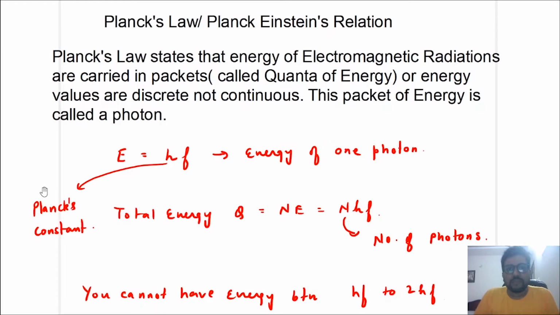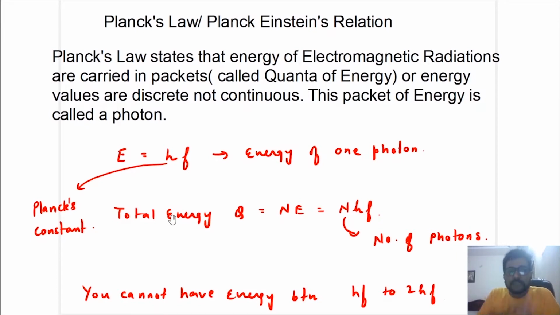So what is a photon? A photon is nothing but a packet of energy that is carried by electromagnetic radiation. He said that the energy carried by photons is not continuous, but has discrete values, and it can be carried in integral multiples of packets only. So the energy of one packet, that is the energy of one photon, is equal to h into f, where h is called Planck's constant and f is the frequency of the photon or the frequency of the electromagnetic wave.